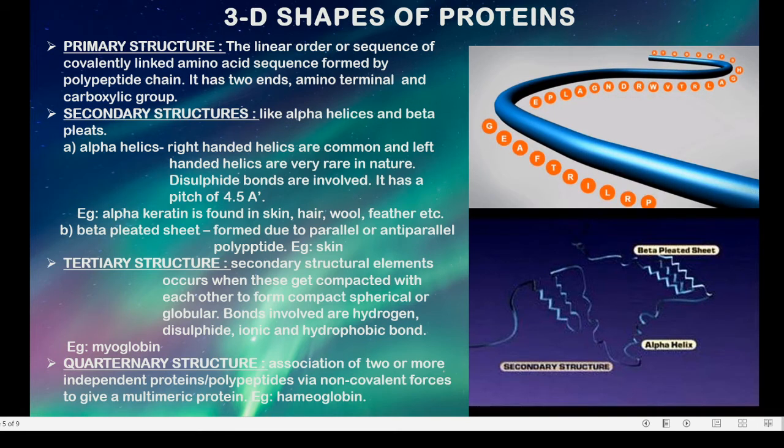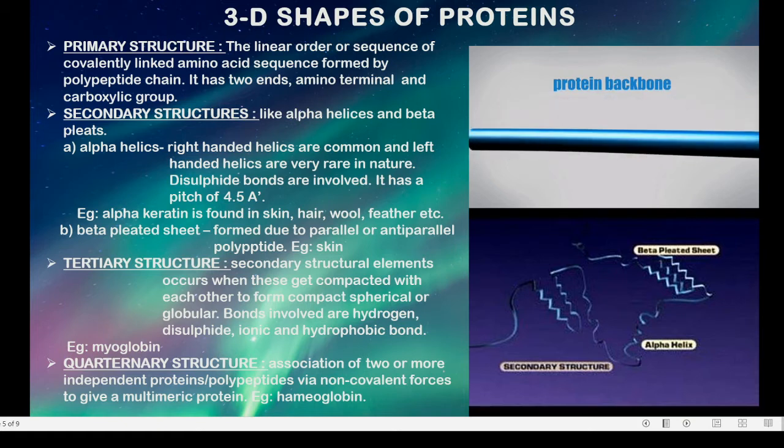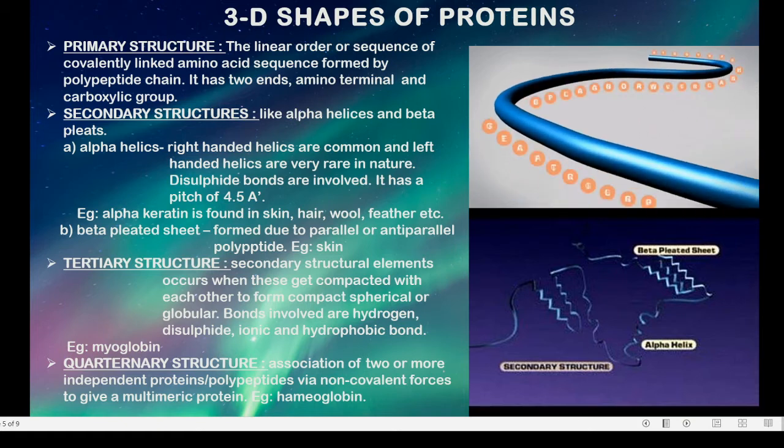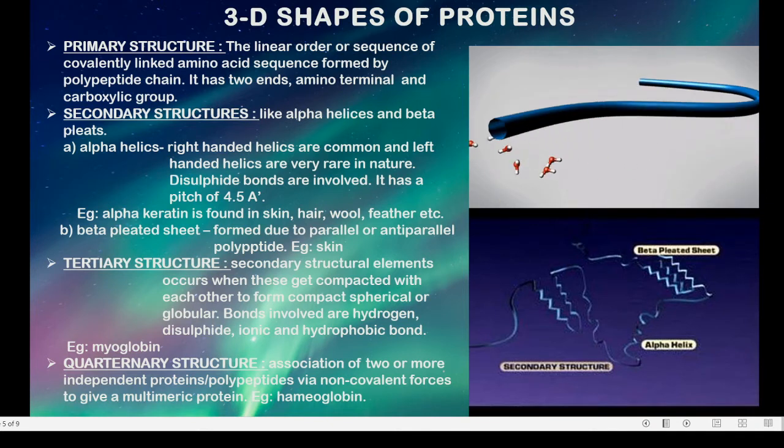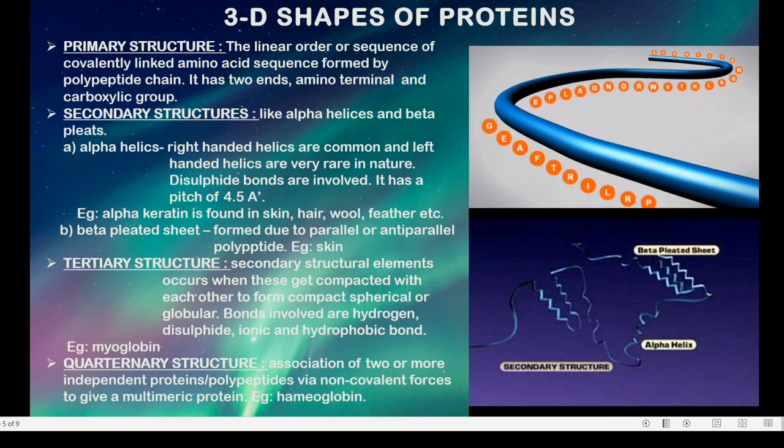The examples where you can find this alpha helix are keratin: your hair, your skin, the wool and the feather, even the nail. So these are examples of keratin, and keratin is alpha helix.